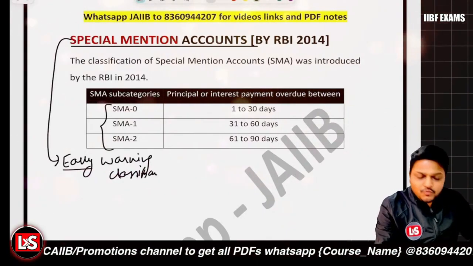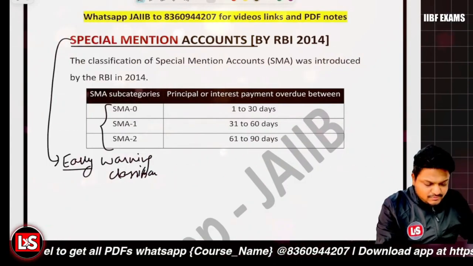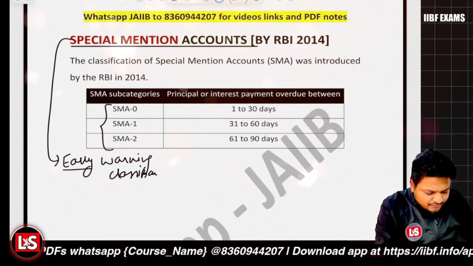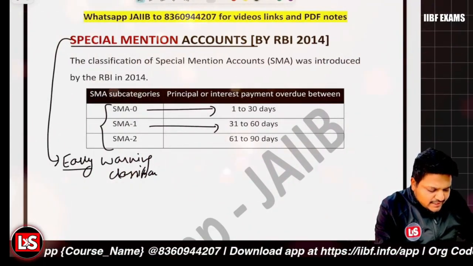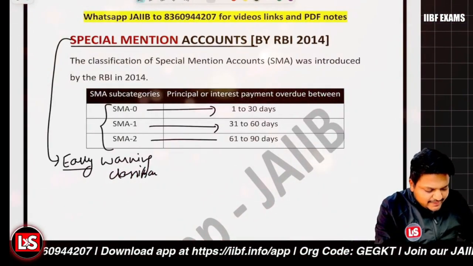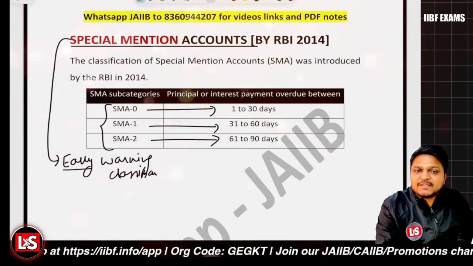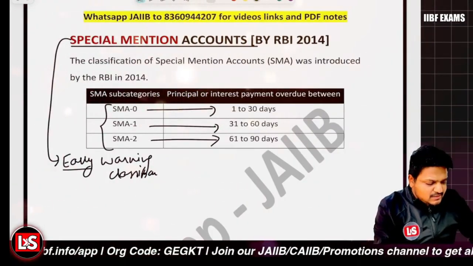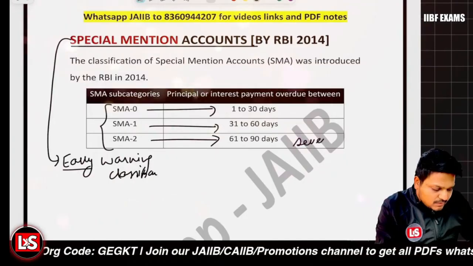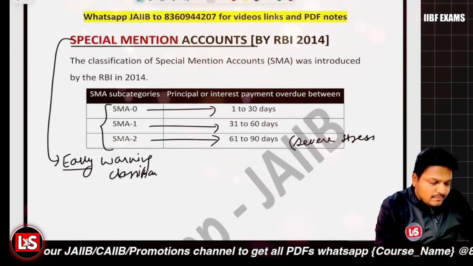When the overdue is between 1 to 30 days, it's SMA 0. When the overdue is 31 to 60 days, it is SMA 1. And when the overdue is 61 to 90 days, it is SMA 2, right? It means severe stress, that the slippage to NPA is possible.